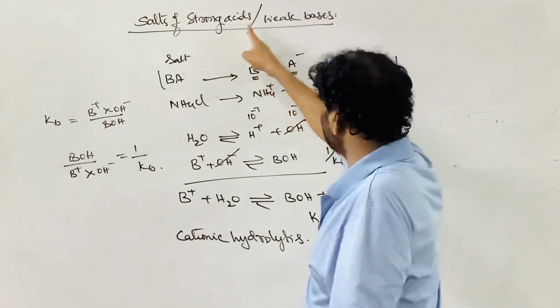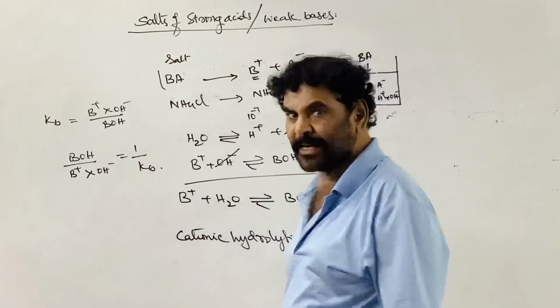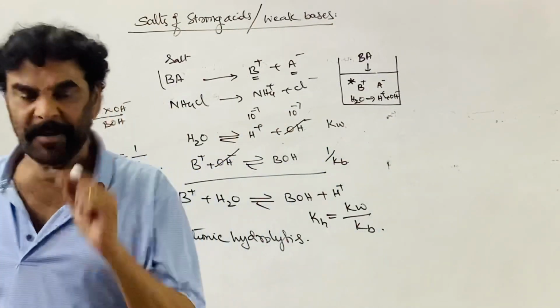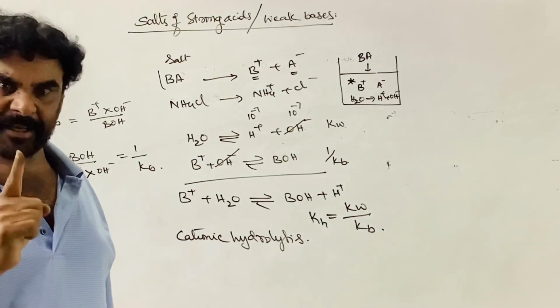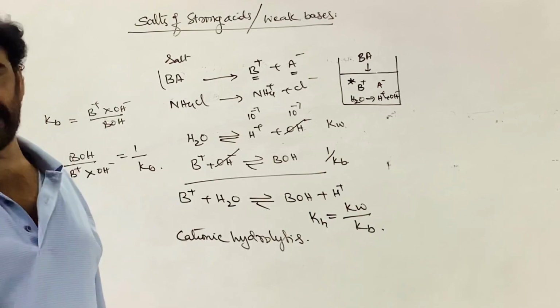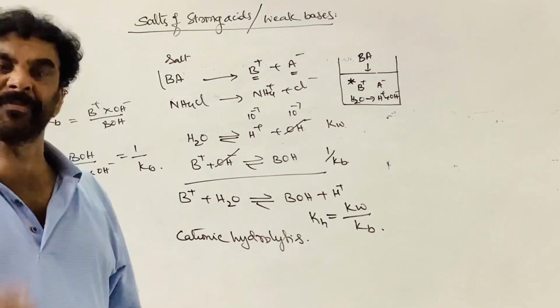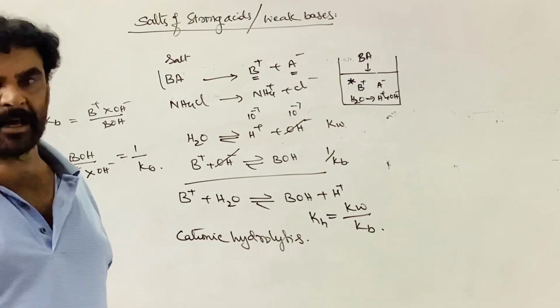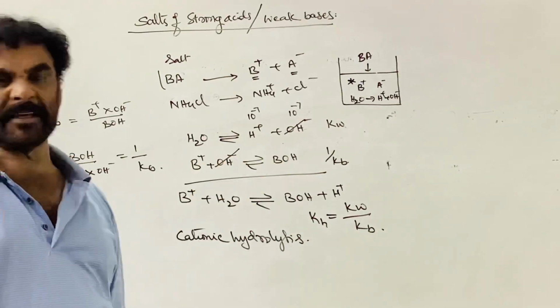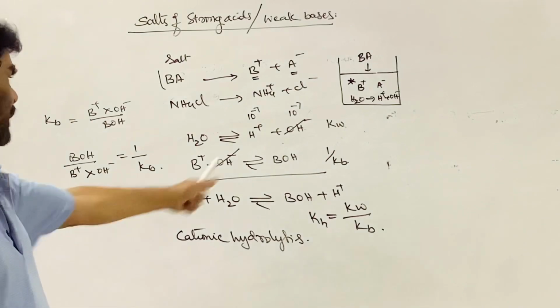In salts of weak bases and strong acids, cationic hydrolysis takes place. The cation of that salt is responsible for affecting the chemical neutrality of the solution, or is responsible for giving the acidic nature to the solution.